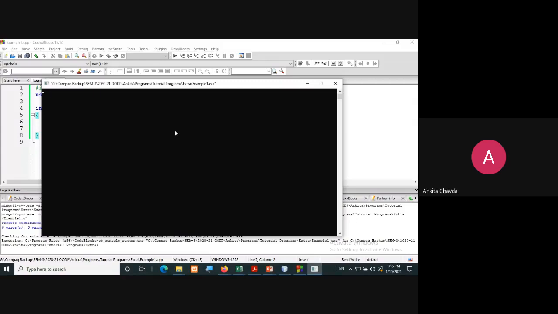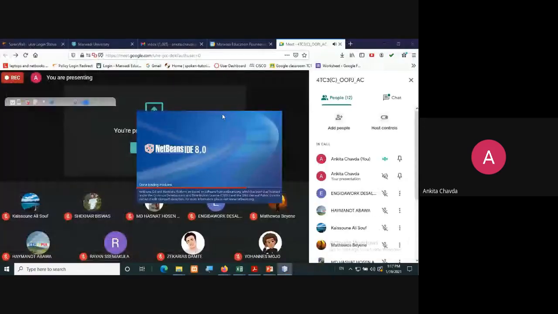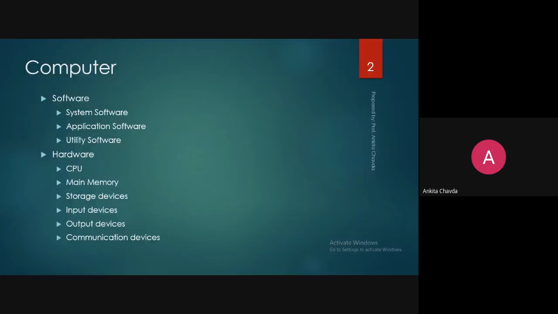So here the hello world will be on your output screen. This is what we have done in our previous semester. Okay. So here I'm closing the C++ now because you guys already know very well what is C++, right? Hopefully.